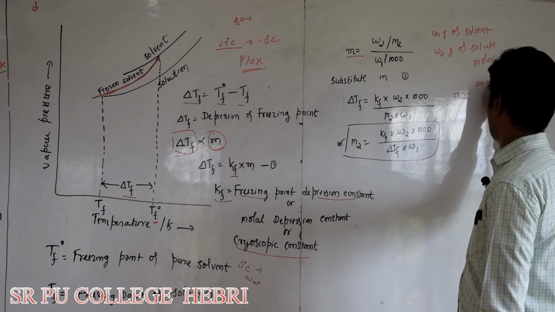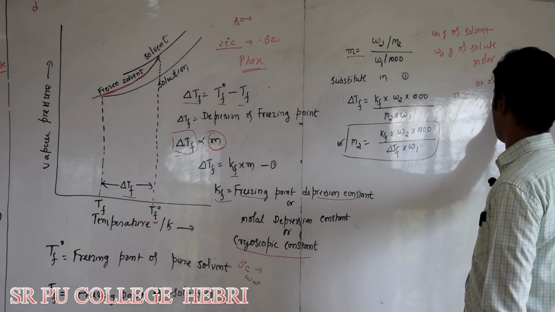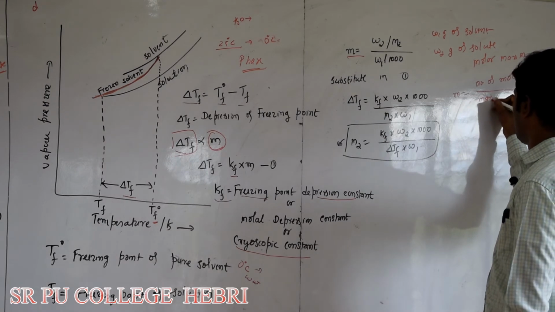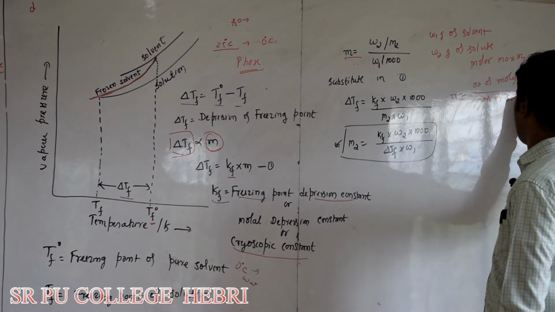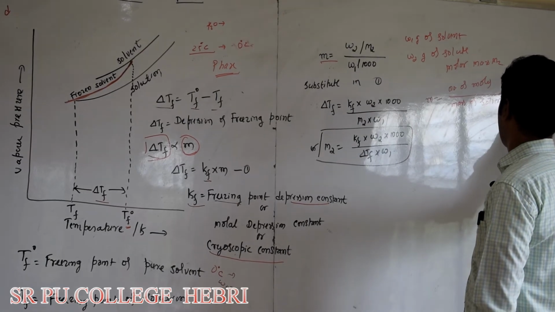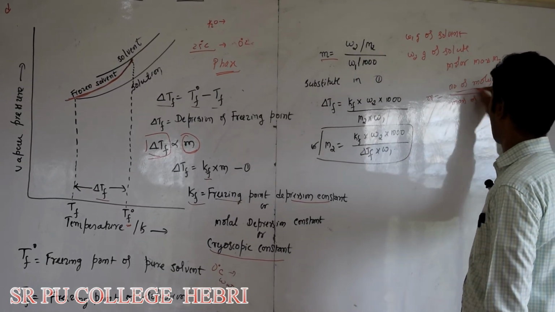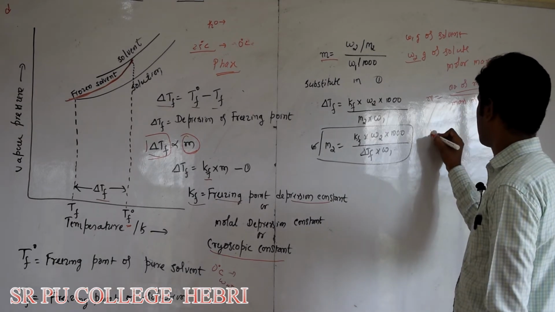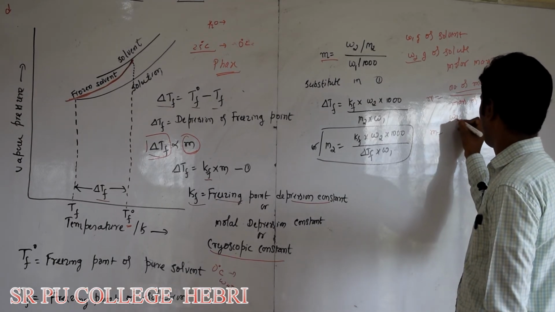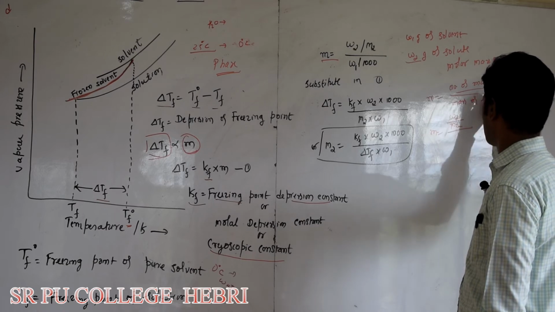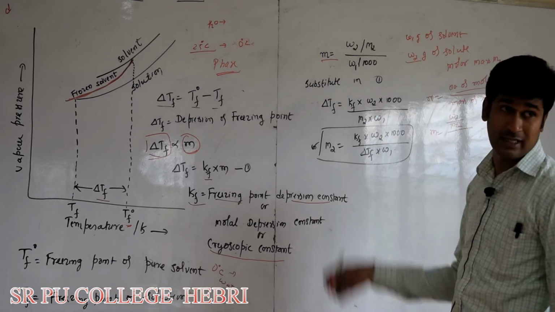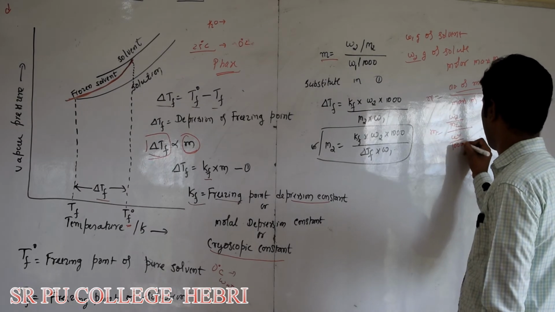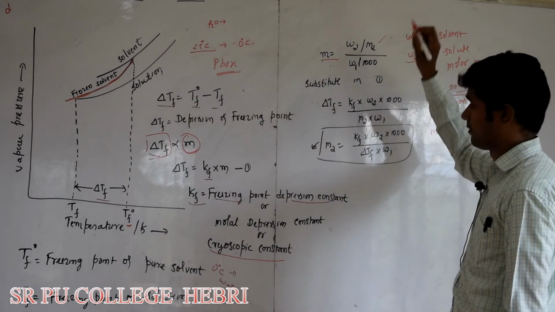As you know, number of moles divided by the mass of solvent in kg. Again I am repeating this. Number of moles, how do you calculate? If you know the mass and molar mass, the number of moles is equal to W2 by M2. Mass of solvent in kg: we have taken W1 gram of solvent, so in kg it becomes W1 divided by 1000.